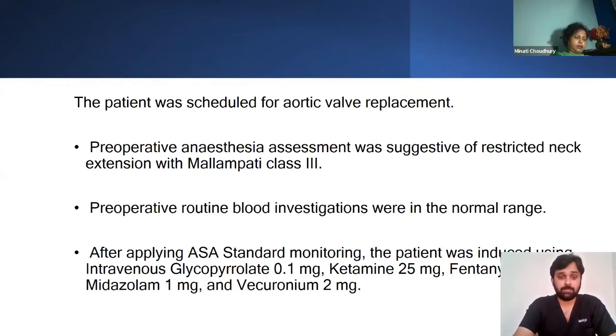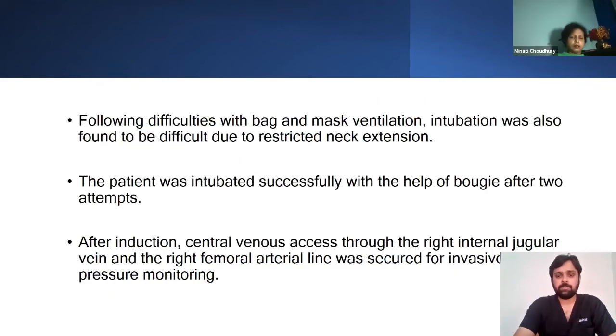The patient was scheduled for aortic valve replacement, and preoperative anesthesia assessment was suggestive of restricted neck movement with Mallampati class 3. Preoperative routine blood investigations were in the normal range. On the day of surgery, after taking the patient inside the OT and applying ASA standard monitoring, the patient was induced using intravenous glycopyrrolate 0.1 mg, ketamine 25 mg, fentanyl 100 micrograms, midazolam 1 mg, and vecuronium 2 mg. Following difficulties with bag and mask ventilation, intubation was also found to be difficult due to restricted neck extension. The patient was intubated successfully with the help of a bougie after 2 attempts.